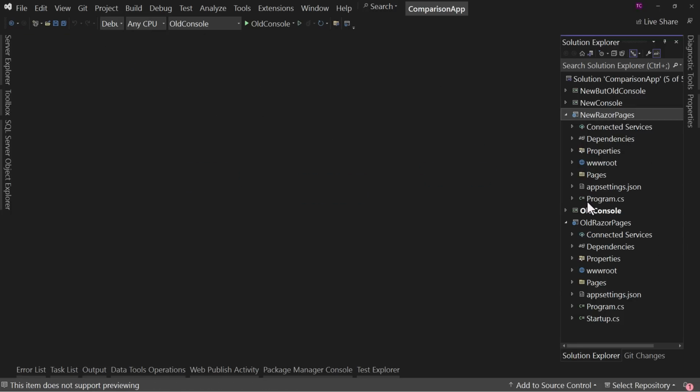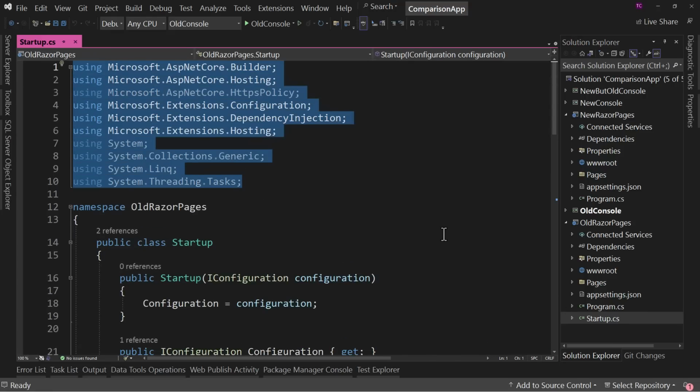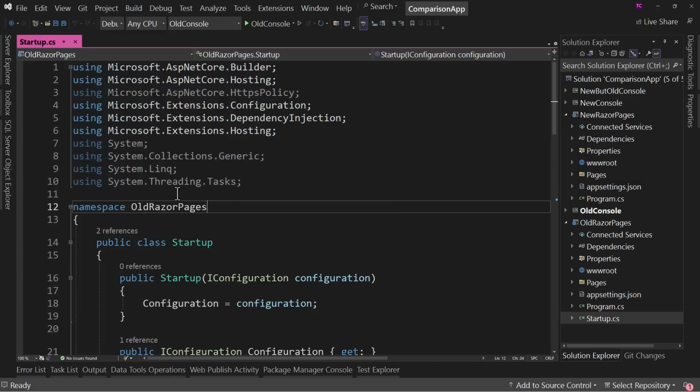Let's talk about Startup.cs. Well, first of all, you can notice we have 10 using statements at the very top. That's a waste of space, especially since these are all common. They're things I use over and over and over again. But let's not worry about that for now. Let's focus in on what Startup.cs is.